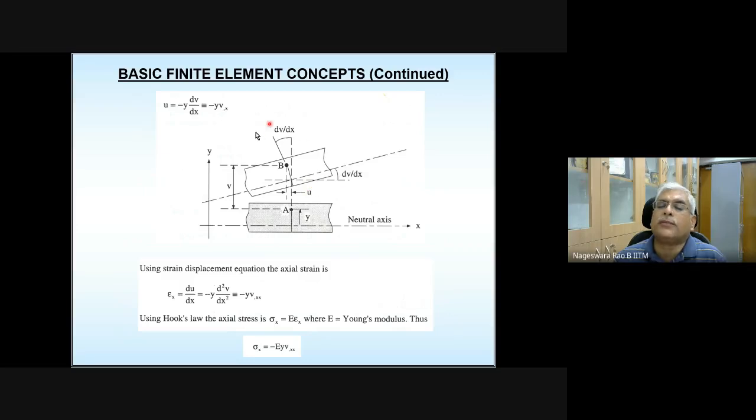So please take a note of this figure. Please note that here this element, after application of load, is shown as though it is getting displaced in the upward direction. Okay, it's an exaggeration. You may not see this much, but for derivation purposes, we are showing it like this to have an understanding of what is going to happen. Also, this kind of thing may happen if Q is acting in the downward direction.